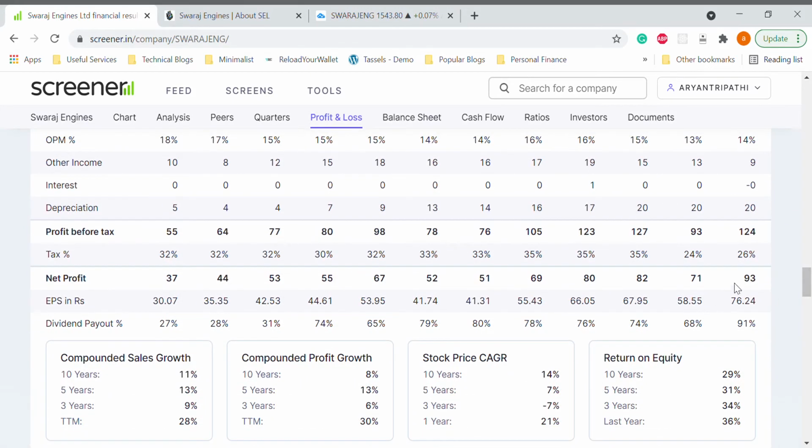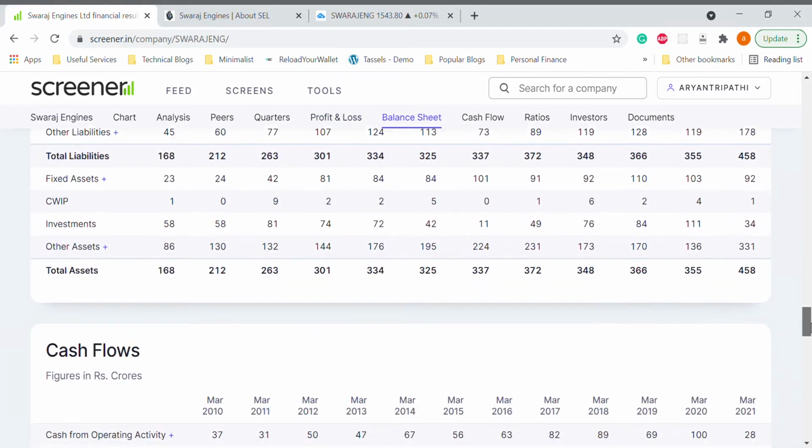Same goes for net profit also: 80, 82, 70, 71, dipped in March 2020 for the same reason, and then 93 is the net profit in 2021. This is again the highest ever they have done. So this is a very good growing company right now and a good opportunity in terms of fundamentals also.